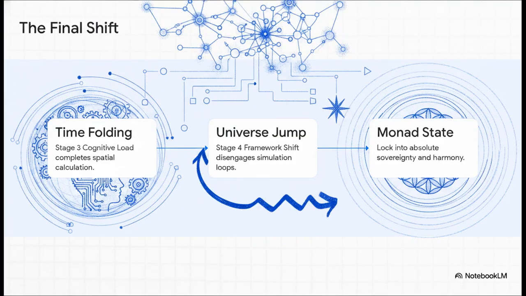Finally, Section 4, Achieving the Monad State, the Final Shift. So this brings us to the ultimate objective of the entire SOP swarm architecture. Everything, all of this coding and entrainment, leads exactly here. The final shift connects all those pieces we've just uncovered. Stage 3, the cognitive load we literally just talked about, completes what the system calls time folding. And that successfully sets up Stage 4, the framework shift, which the script actually refers to as universe jumping. Now, in plain terms, this just means entirely unplugging you from your daily human biases and your repetitive habits, allowing you to finally lock into the monad state.